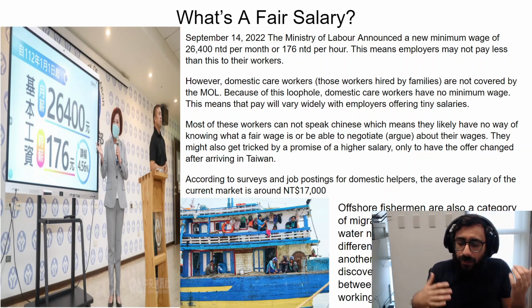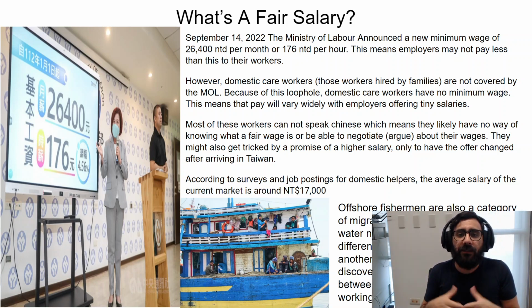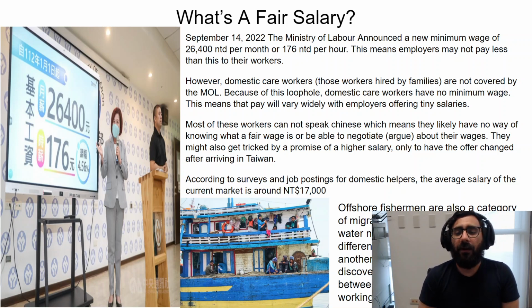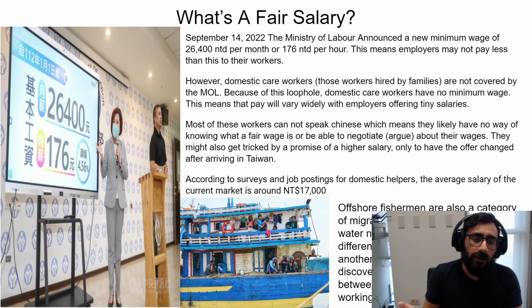Or maybe the foreign worker's salary at home is already so tiny. So when they're offered something higher than what they get at home, it seems like a good deal. But they don't know because they don't know how to ask around. They can't read very well the rules of what the minimum wage should be. And so they get stuck. Maybe they don't have proper internet access, or maybe they can't speak English either. So now they're stuck. They just try to make a decision on how they can help their family the best and don't realize that they're getting exploited. We talked about that before. Being paid too little money for what they really need to survive.